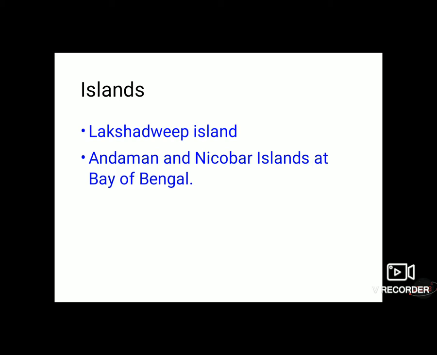A piece of land smaller than a continent and surrounded by water on all sides is known as an island. And a group of islands is known as an archipelago. Lakshadweep Island is situated in the Arabian Sea towards the west of India. And Andaman Nicobar Islands are situated in the Bay of Bengal towards the east of India. These are the islands which are located in India.